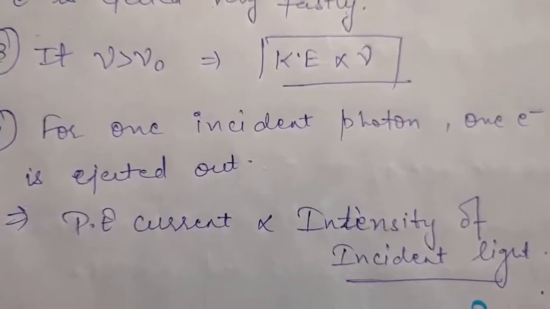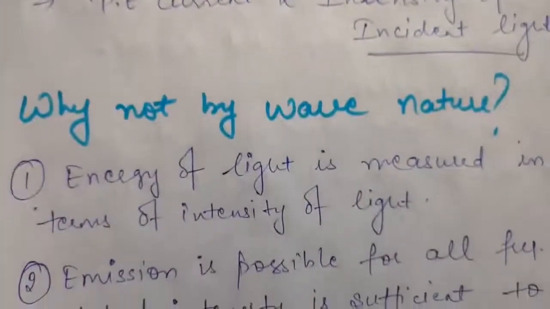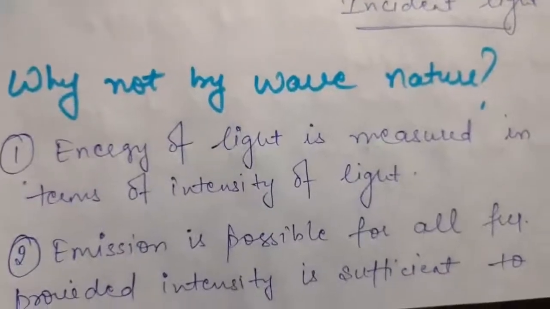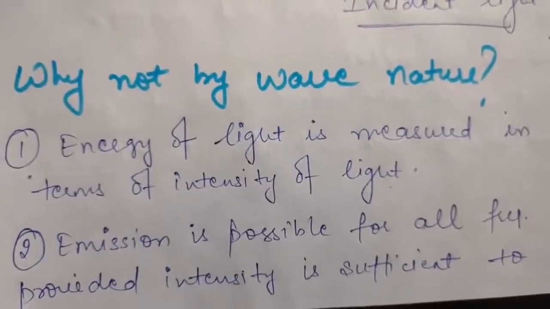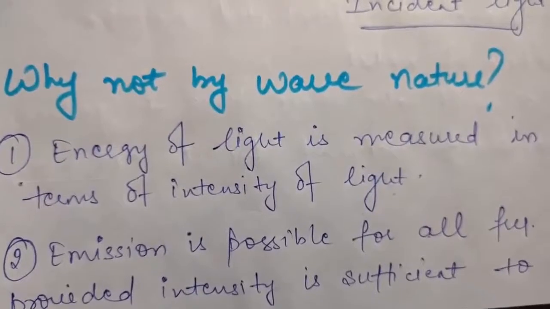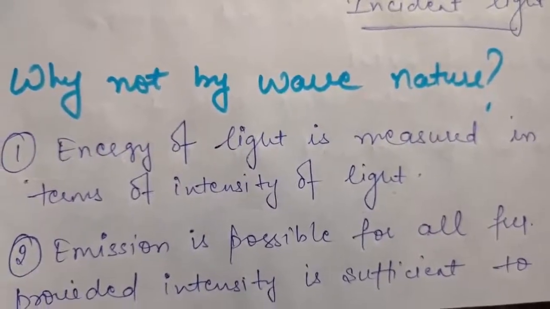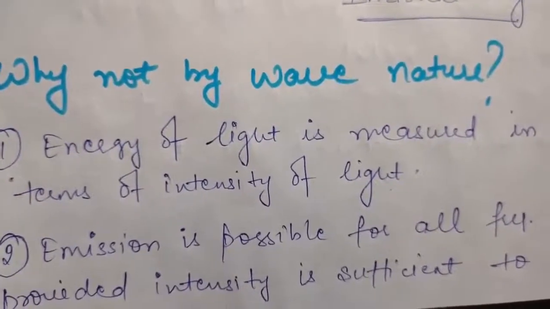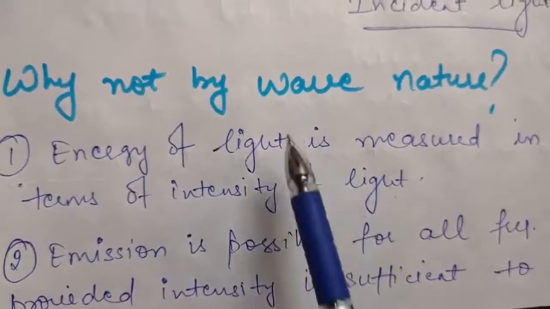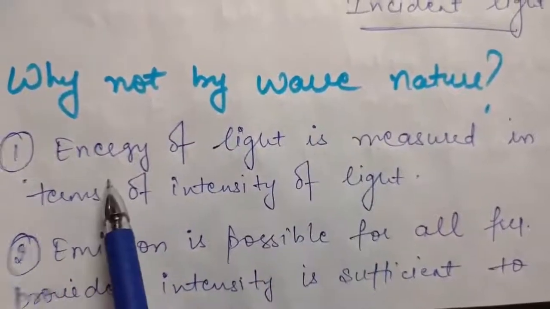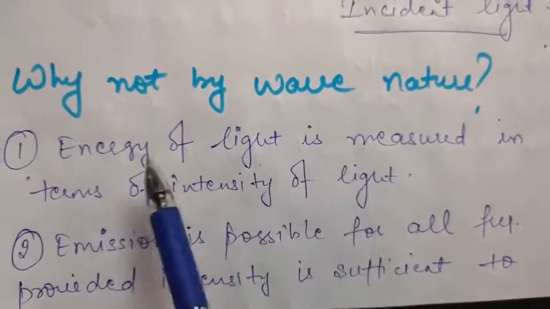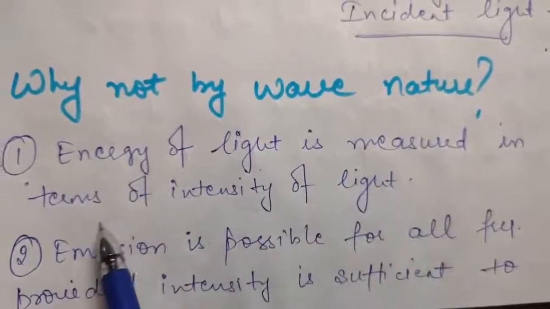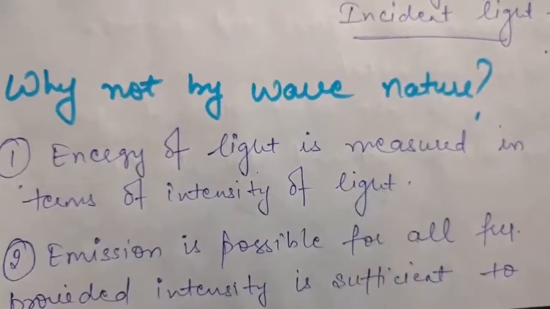Now the question arises, why can't these observations be explained on the basis of wave nature? So now we will see what wave nature says and why these observations were not explained on the basis of wave nature. First of all, when we talk about a wave, the energy of light is measured in terms of intensity of light.